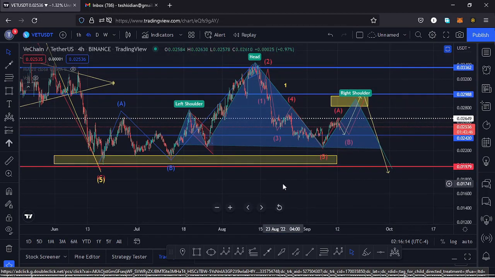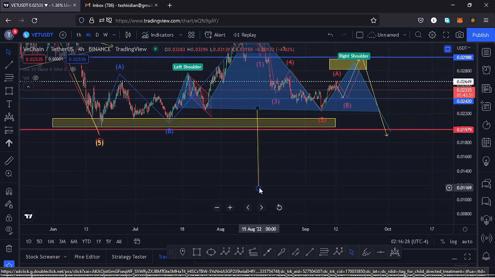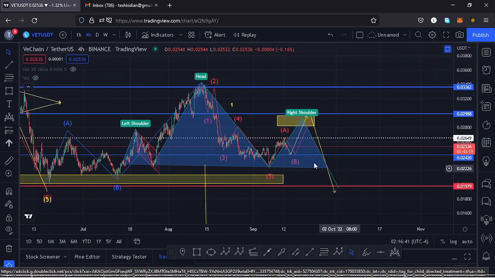And this is a pattern that normally breaks to the lower side, having the target area of that breakout as the height between the head and the neckline. So using a trend line, we can get that height and place it down here to give us a minimum target area to the lower side, and that gives me a minimum target area to around the $0.01 mark. So it's possible once we see the formation of a wave 2 and we continue heading lower in the formation of a third wave, we might see a breakout out of this head and shoulders pattern and go back to around the $0.011 mark, and that would mean lower lows could be coming our way.